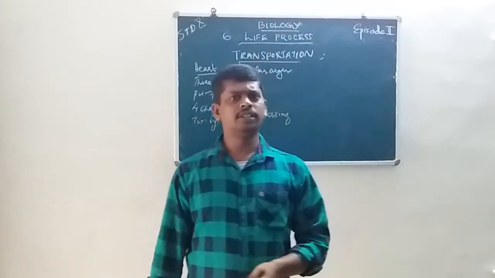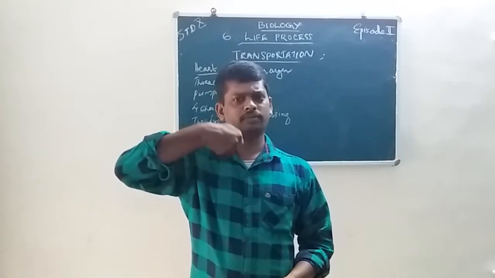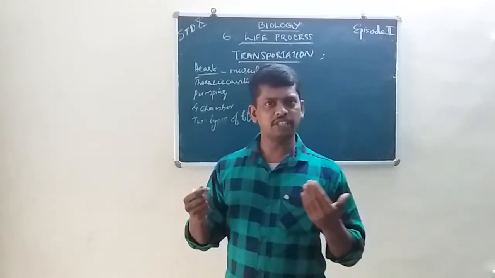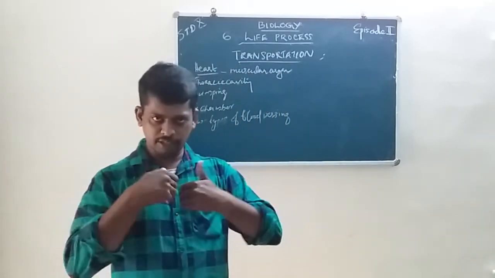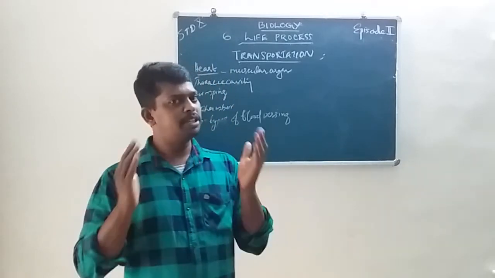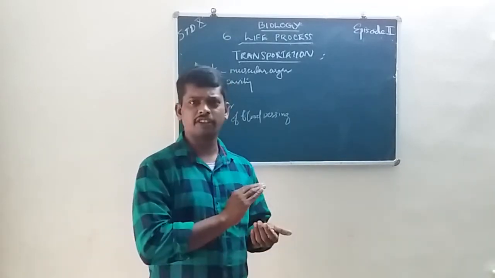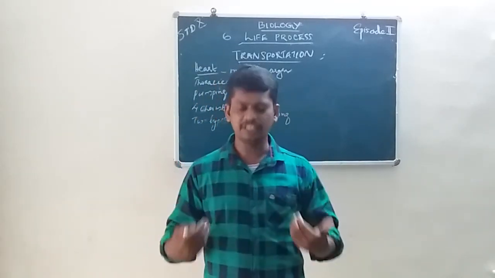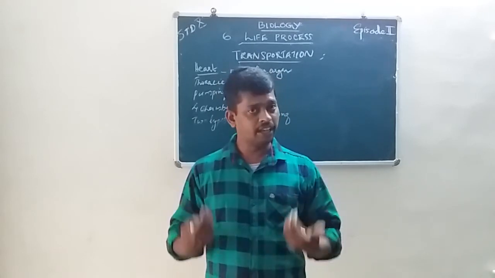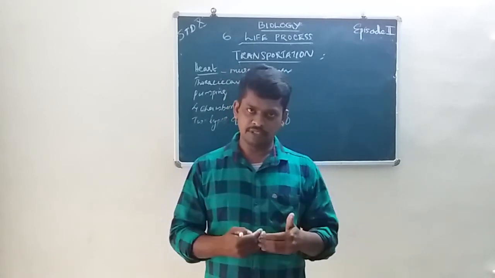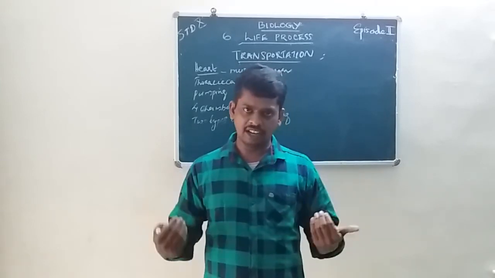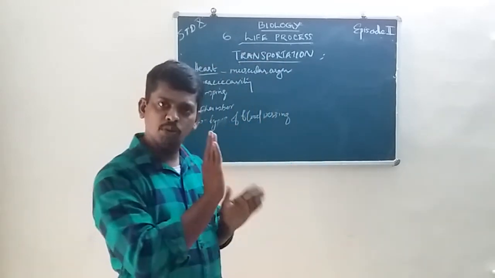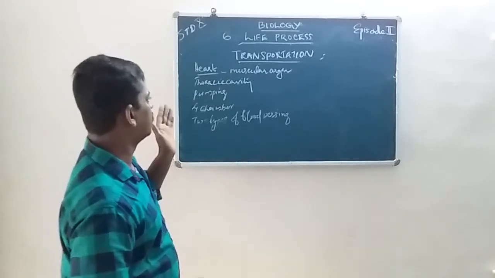The size of the heart is about a clenched fist. It is situated in the thoracic cavity, inside the ribs, in between the two lungs, slightly towards the left. Okay, this is the heart.